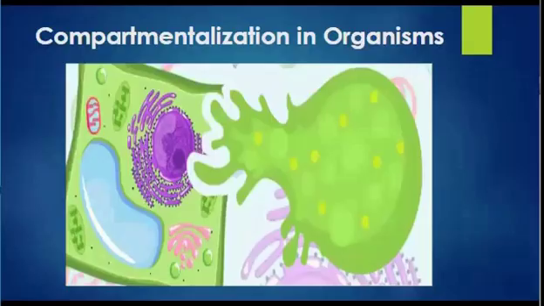In this unit, we will also be talking about compartmentalization in organisms. Compartmentalization of function in lower and higher organisms will be discussed, including how different cells or organelles contribute to the overall function of an organism. We also touch upon common physiological events such as respiration and the respiratory quotient, which gives insights into metabolic processes. Compartmentalization refers to the organization of cellular functions into distinct compartments or organelles within the cell. These compartments are separated by membranes that control the movement of substances in and out, allowing specialized functions to occur within regions of the cell.